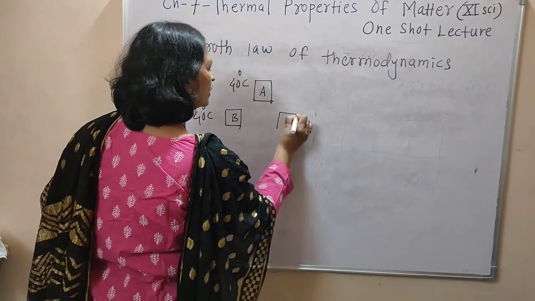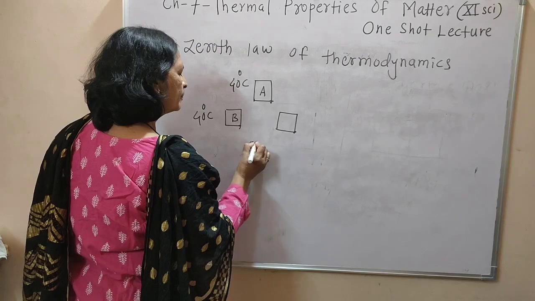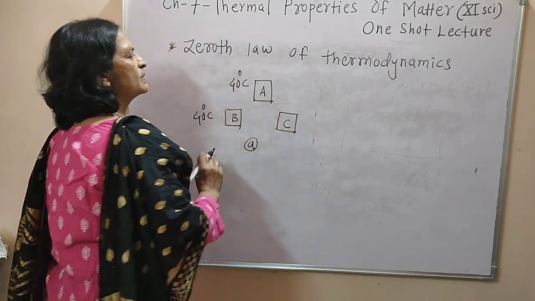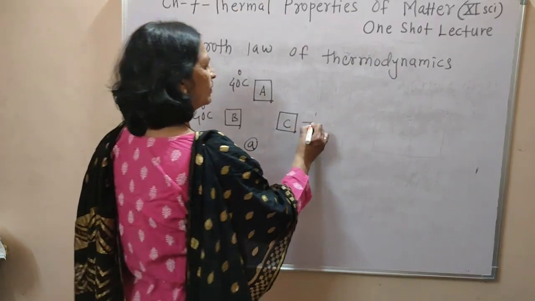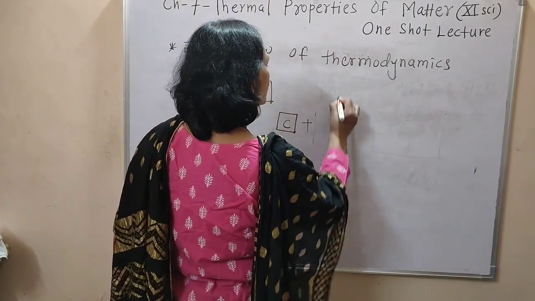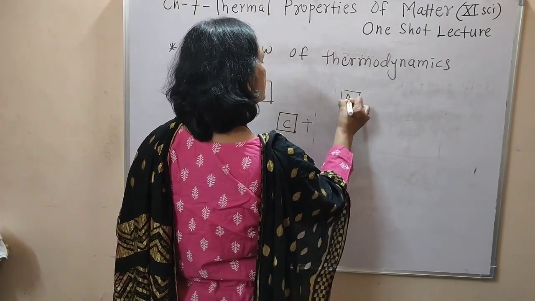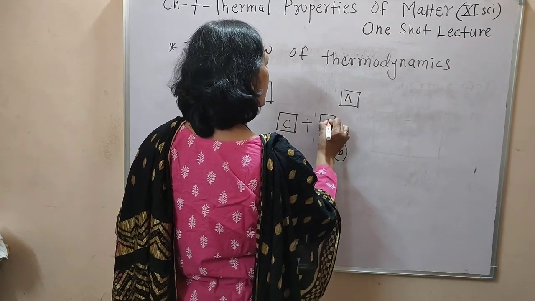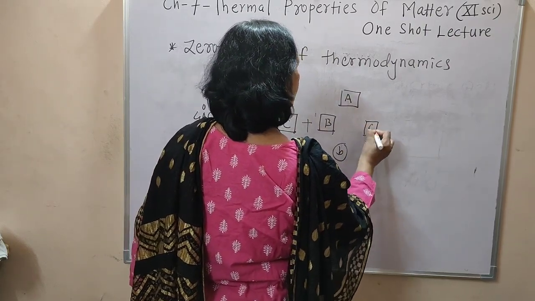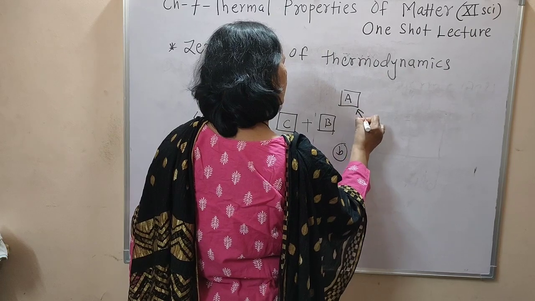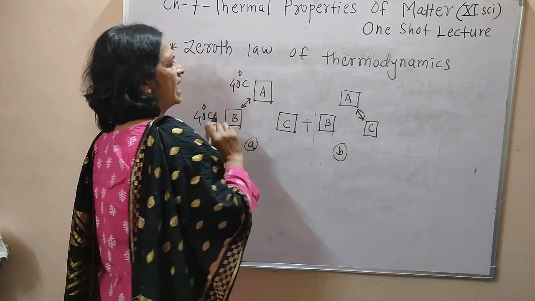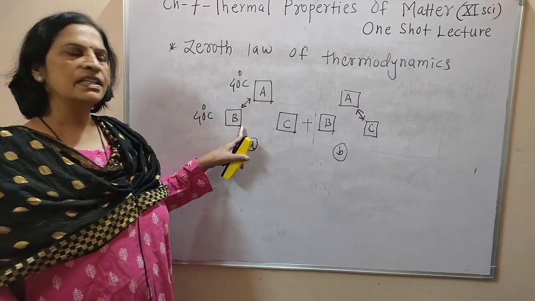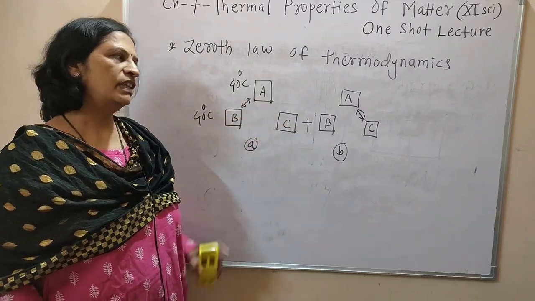Now, in figure A, three systems are there: system A, system B and system C. Again, in figure B, consider three systems, system A, system B and system C. And this double arrow indicates that the systems are in thermal equilibrium with each other.